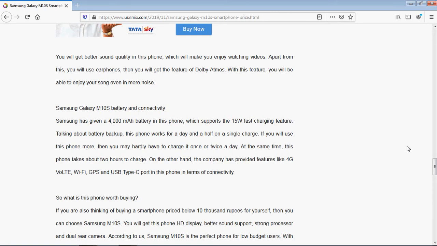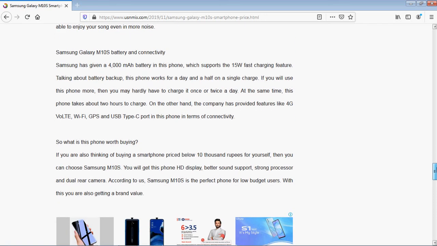So is this phone worth buying? If you are ready to buy a smartphone on a low budget, if you are thinking of buying a smartphone priced below 10,000 rupees, then you can choose the Samsung M10s. You will get an HD display, better sound support, a strong processor and a dual rear camera. According to us, the Samsung M10s is a perfect phone for low budget users. With this, you are also getting brand value.